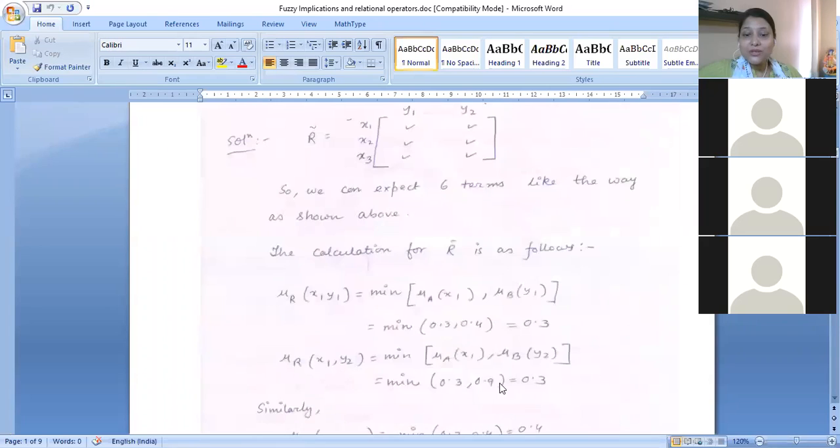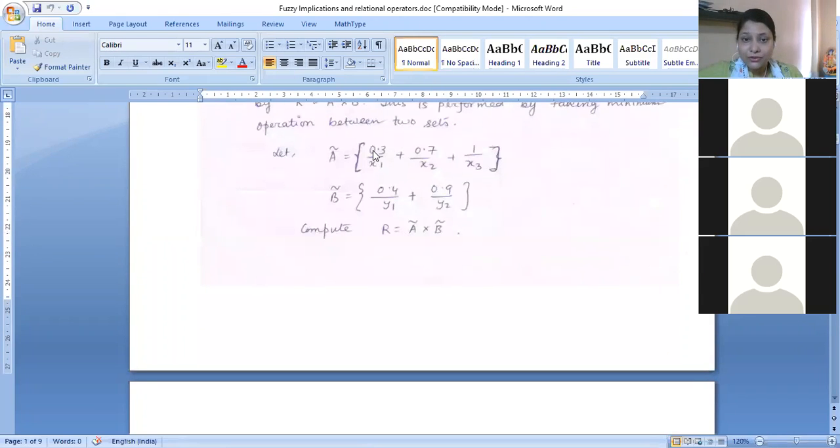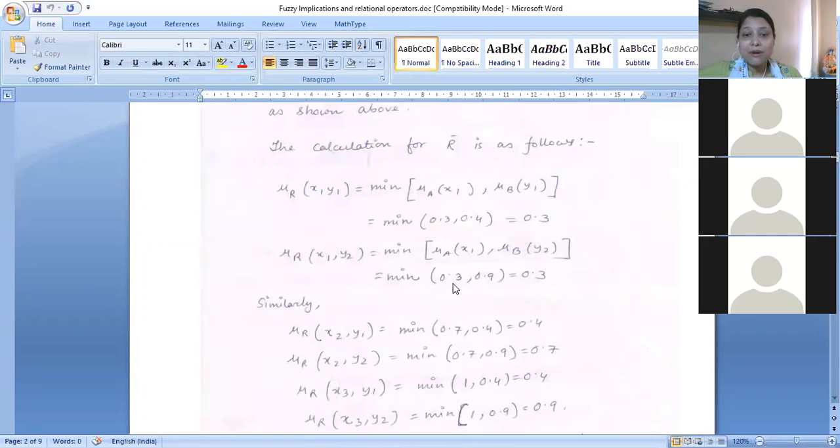So we are going to compute the minimum of 0.3 and 0.4, which will give you 0.3. Similarly, for the x1, y2 position, you follow the same rule and perform the minimum operation, taking the membership of x1 from set A and the membership of y2 from set B. x1 has membership value 0.3, whereas y2 has membership value 0.9. The minimum between 0.3 and 0.9 is 0.3.